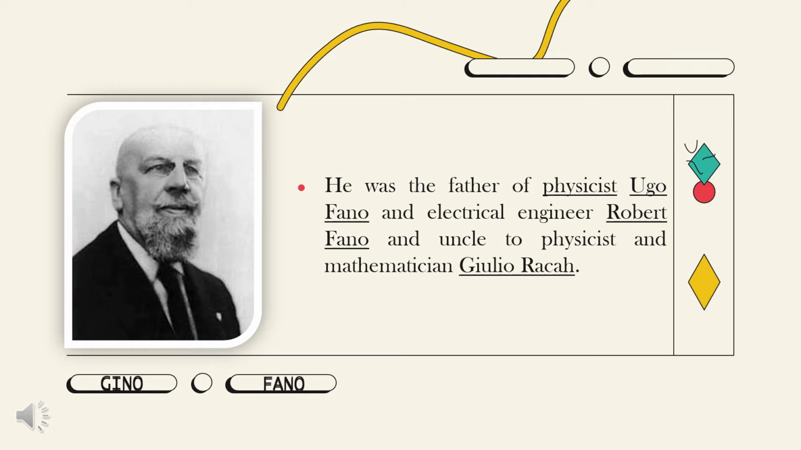Gino Fano was also the father of physicist Ugo Fano and electrical engineer Robert Fano, and uncle to physicist and mathematician Giulio Racah.